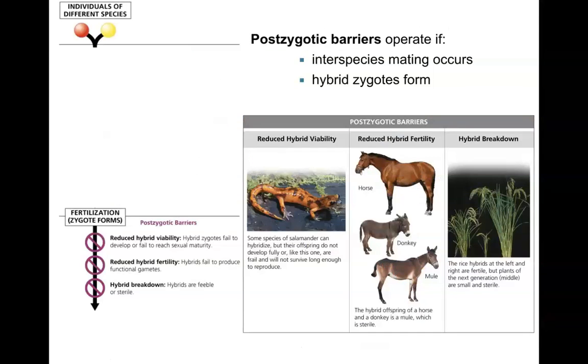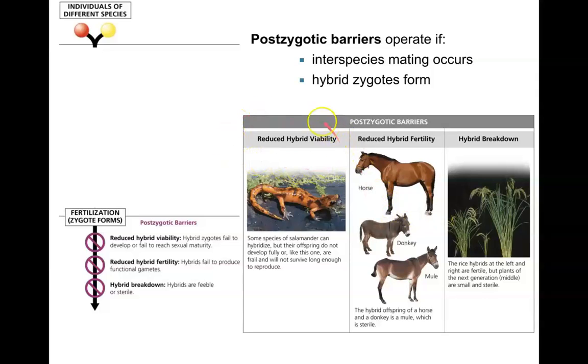All right, what if the zygote does form? Mating happened, sexual attraction was there, we had the mechanical means to mate, the structures were available, time was available, habitat available, all those other things that we just talked about. And we have a successful fusion of male and female gametes coming together. A zygote has formed. Basically, because they're different species, they'll meet one of these three postzygotic barriers. Number one, reduced hybrid viability.